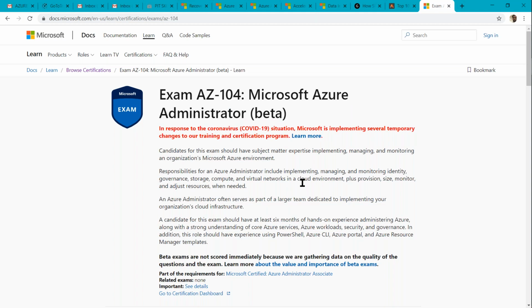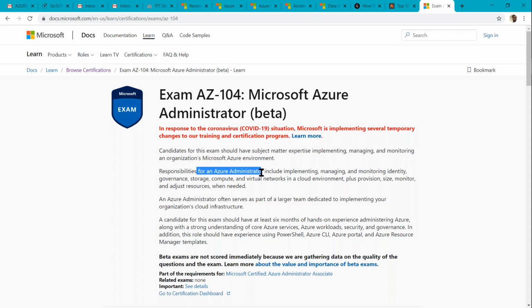Actually, this was introduced in April 2020, but due to the current scenario, I think they will conduct this exam from next month, June onwards.